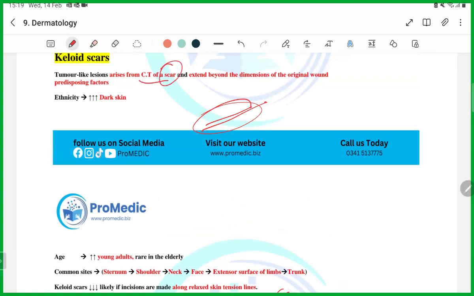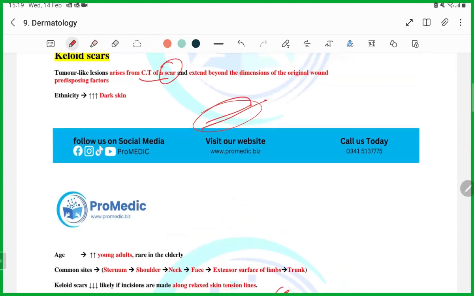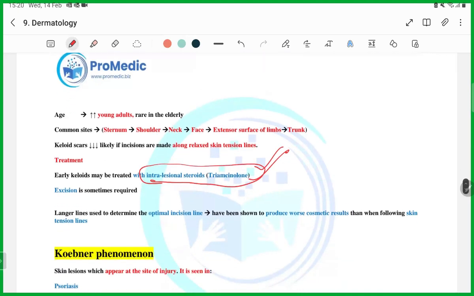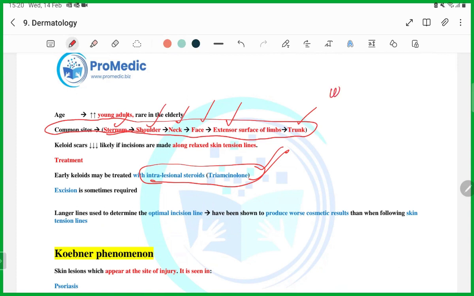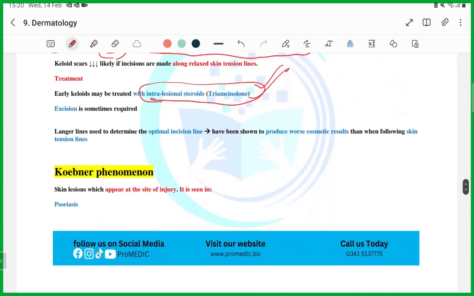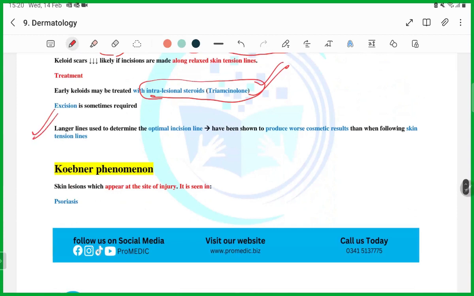There will be a scar, usually in dark skinned people, and these are the common sites: sternum, shoulder, neck, face, external surface of the limb. They will ask you which of the following is the most common site of development of keloid. Sternum. Then, how can you prevent the development of keloid, guys?